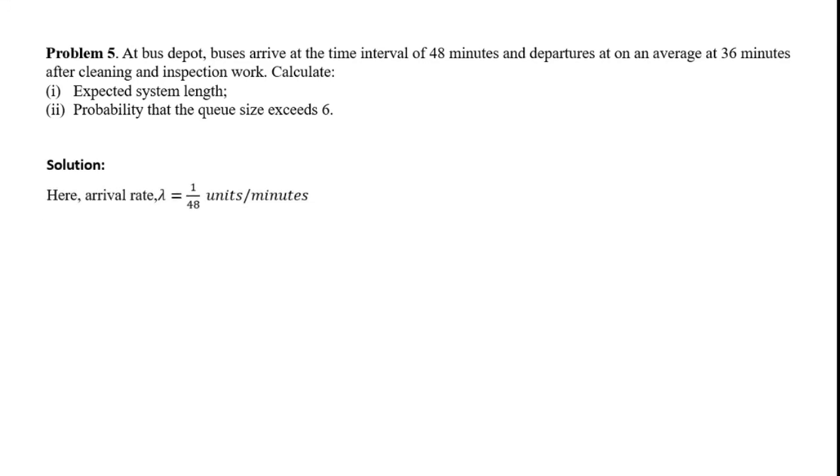So first of all we will calculate the arrival rate, and we know how to do that. That is lambda, which is equal to 1 upon 48 units per minute. That is the inter-arrival time, which will be divided into 1, that is 1 upon 48. Similarly we will calculate the service rate, which is denoted by mu, that is equal to 1 upon 36 units per minute. Okay, or we can say buses per minute.